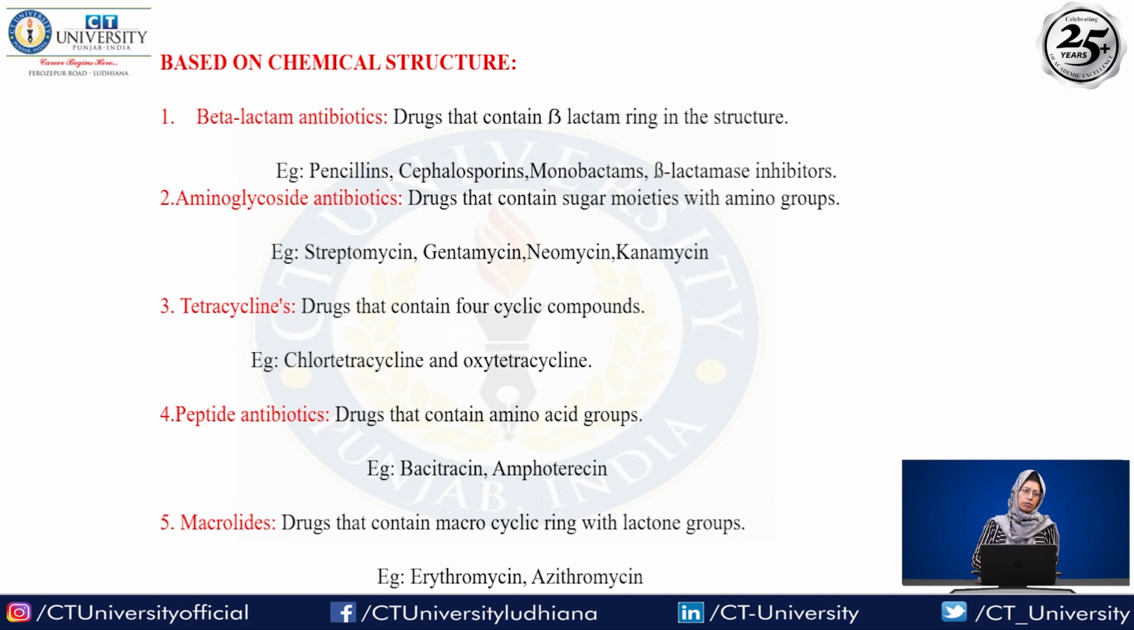So here we have the third one, the tetracyclines, drugs that contain four cyclic compounds. Some examples are chlorotetracycline and oxytetracycline. Tetracyclines are also broad spectrum antibiotics. The fourth one is the peptide antibiotics. We can define peptide antibiotics as the types of drugs that contain amino acid groups. For example, we have bacitracin and amphotericin.